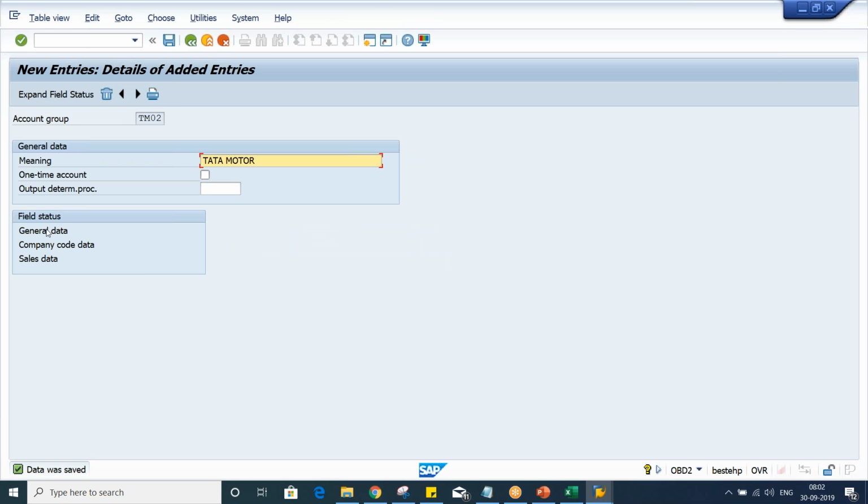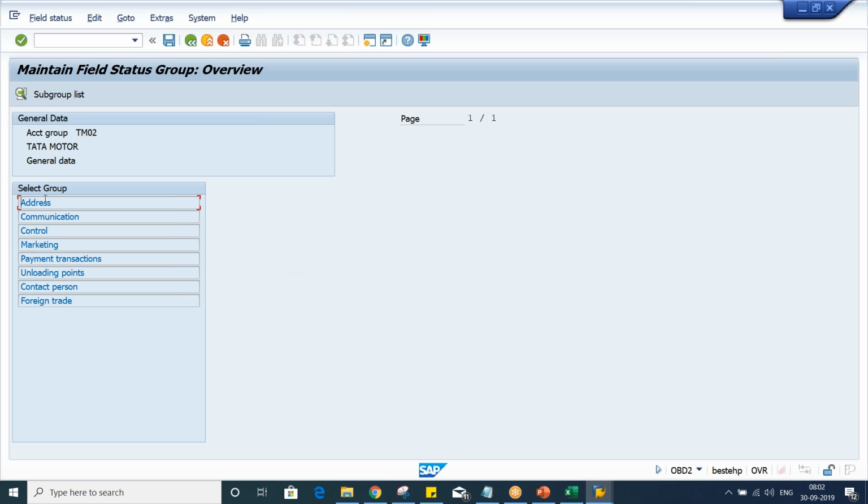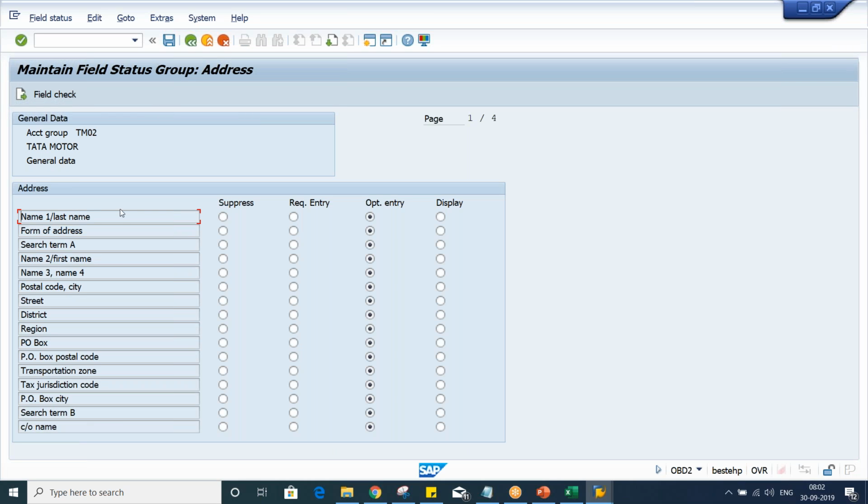Now, if you talk about how the customer account group is going to control the fields, look here. Double click on general data. General data is going to have these many details. Double click on customer address data. While setting up the customer, all these fields are going to appear.